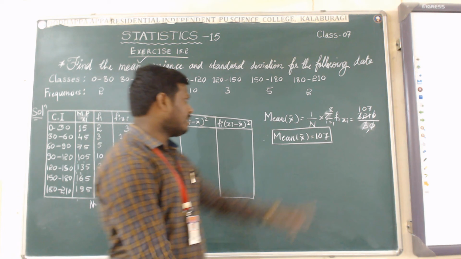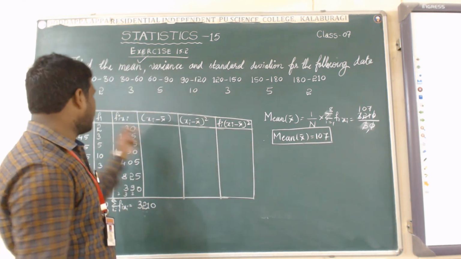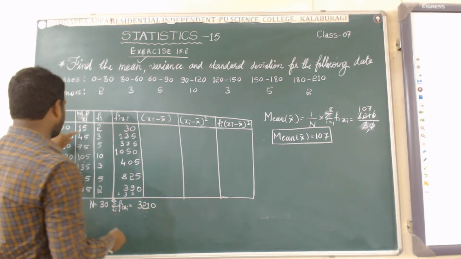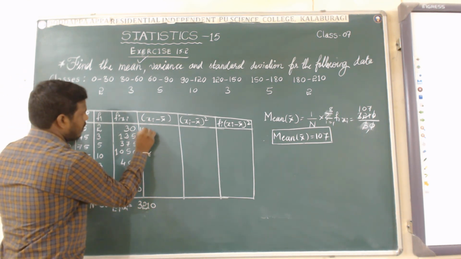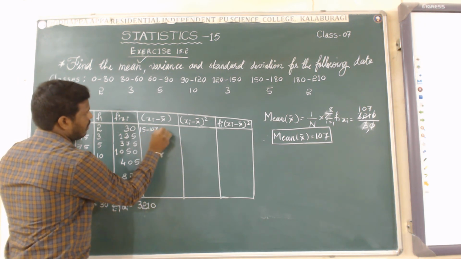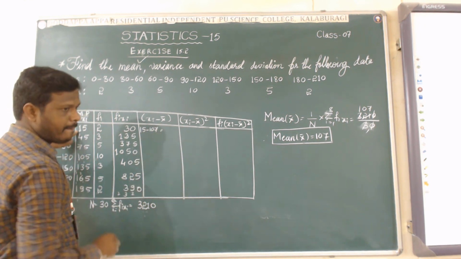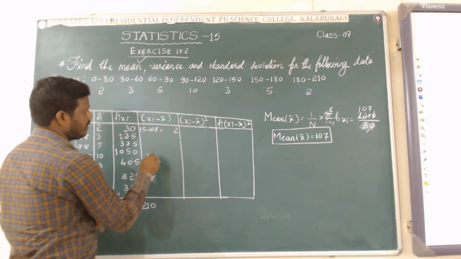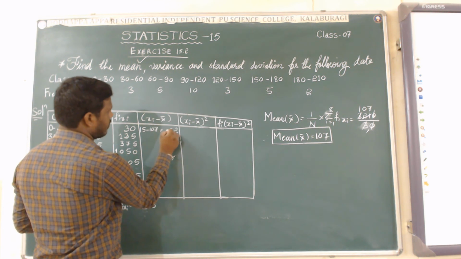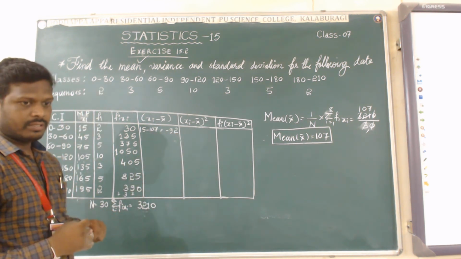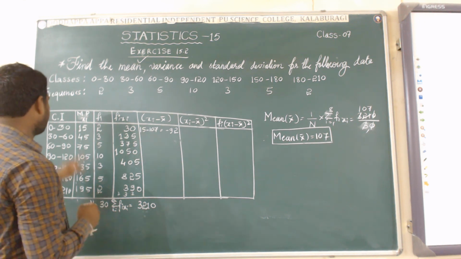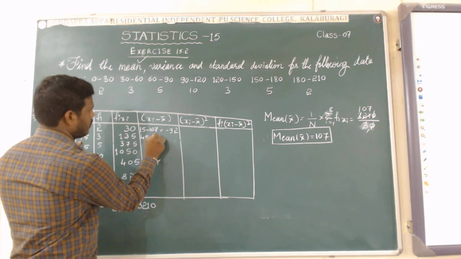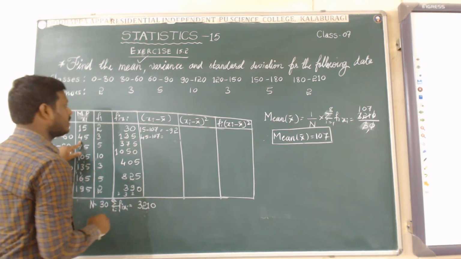After getting the mean, that is x bar, we have to fill this table with the help of xi values, one by one. Okay, let us come to here. 15 minus 107. Simplify. We will get minus 92. Next, 45 minus 107. How much will you get?